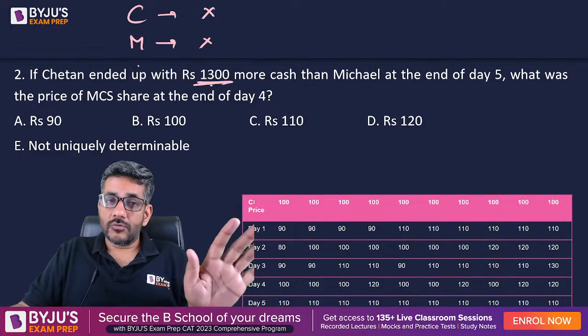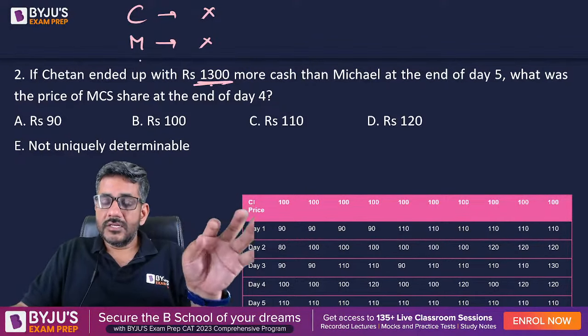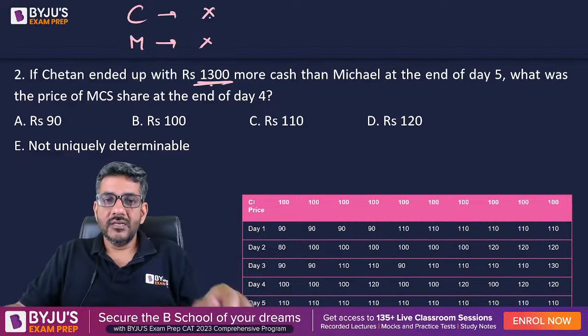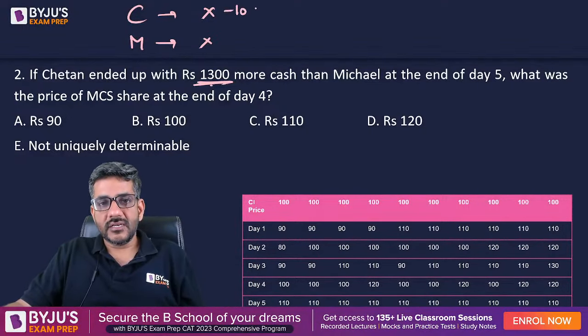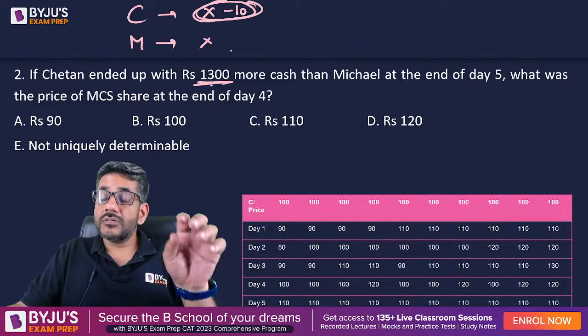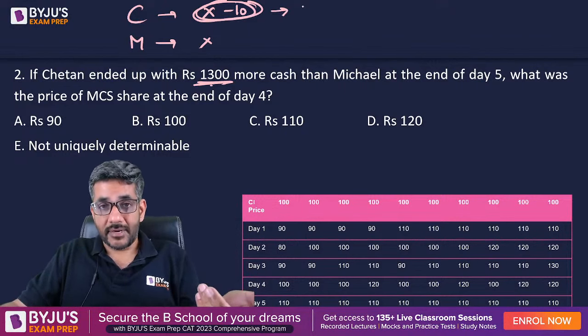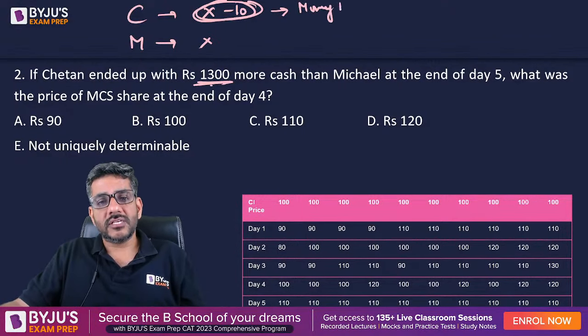We definitely know that Chetan sold the shares thrice and bought the shares twice. So ultimately his number of shares were 10 less. And because he sold the shares thrice, he must have got some extra money. His money would be on the positive side, most probably.